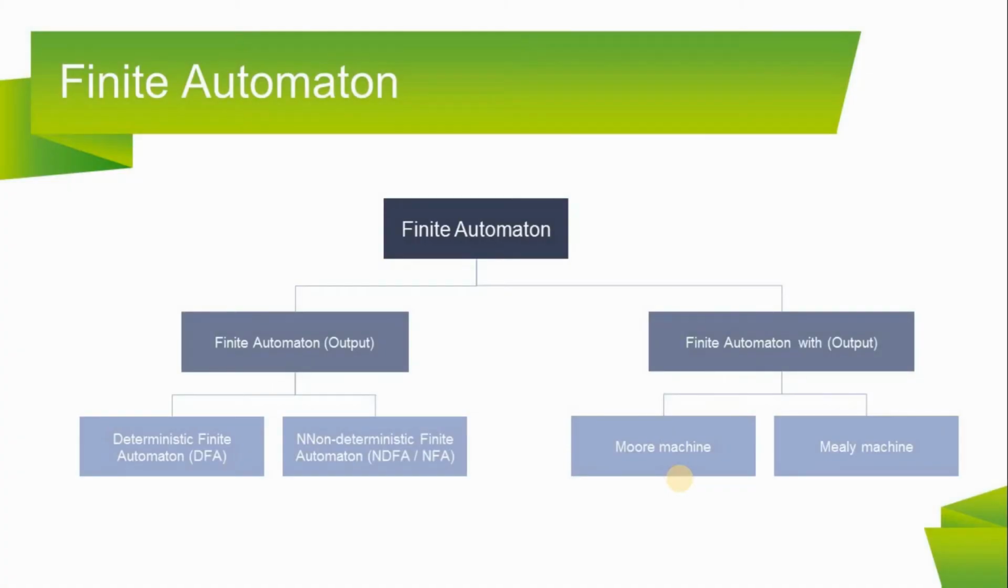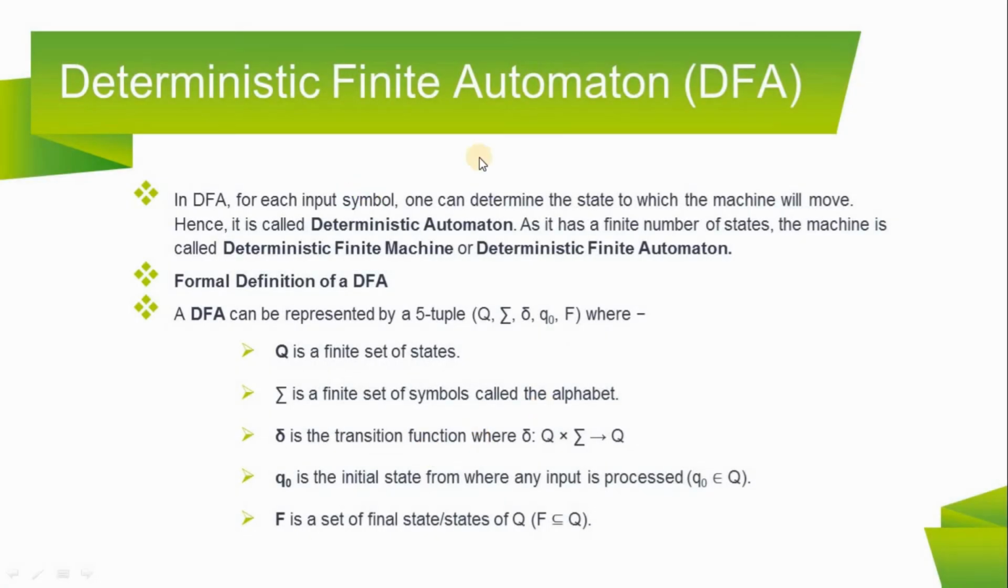The next point is the types of finite automaton, which can be classified into two types. First is deterministic finite automaton, DFA, and second is non-deterministic finite automaton, NDFA or NFA. So first, deterministic finite automaton, DFA. What is a DFA? In a DFA, for each input symbol, one can determine the state to which the machine will move. Hence, it is called deterministic automaton. As it has a finite number of states, the machine is called deterministic finite machine or deterministic finite automaton.